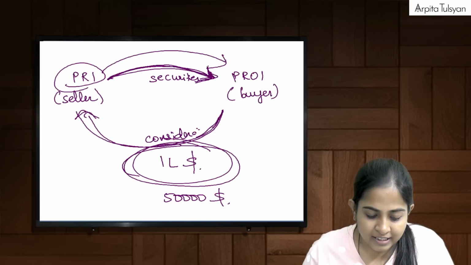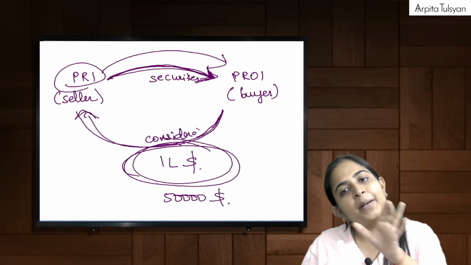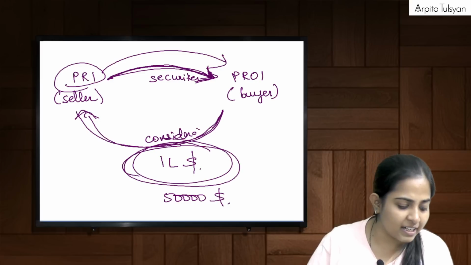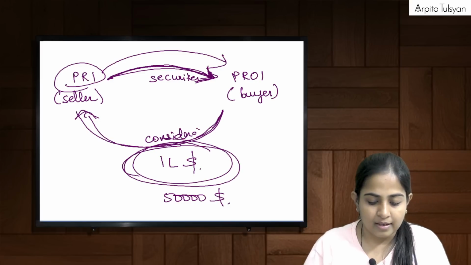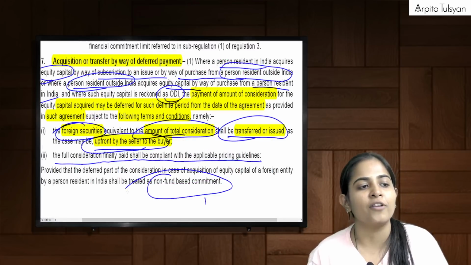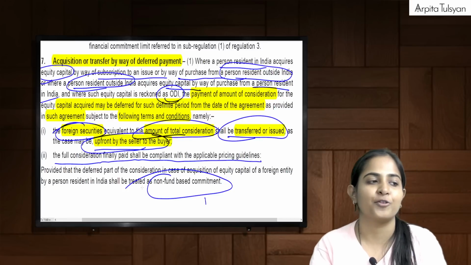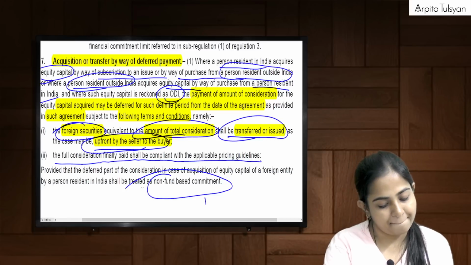Are you clear with this? Means whatever is the balance amount can be deferred, but only up to a definite period. And this balance amount will be considered as a non-fund based commitment, a promise to pay in the near future. Very, very clear with this?